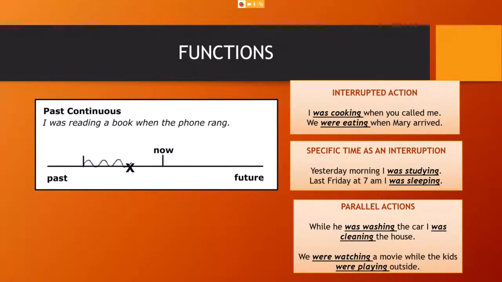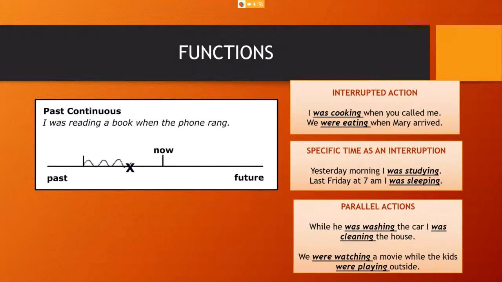The first one, interrupted action. An interrupted action, for example, I was cooking when you called me, right? I was cooking is the progressive activity, the activity that was in progress. And the action that interrupts is you called me. So it is an action that interrupts the action that was in progress. And the action that was in progress is expressed with the past continuous. I was cooking when you called me.